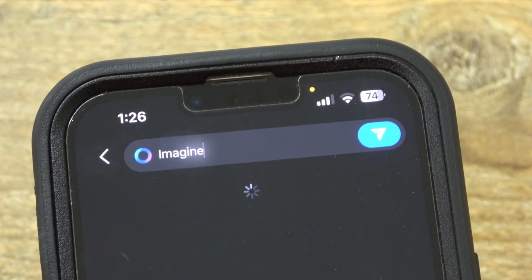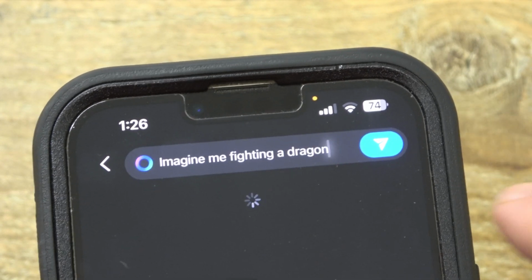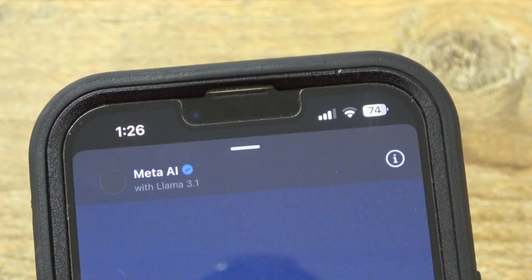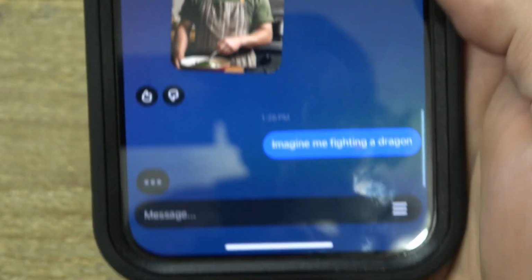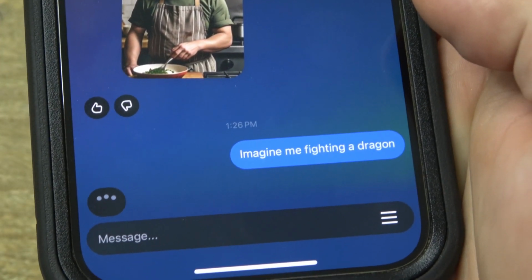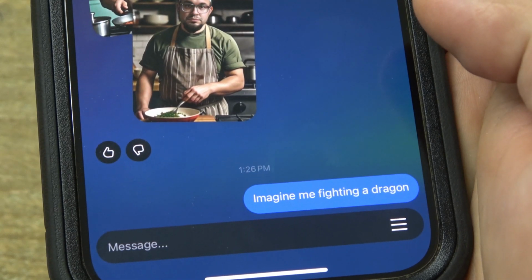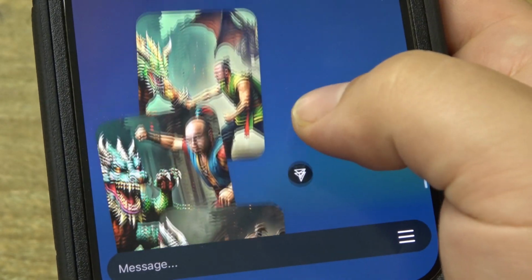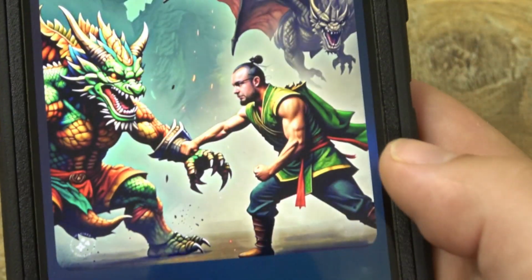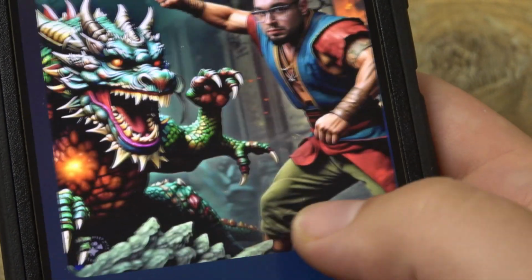Imagine me fighting a dragon. All right, hit enter. We're going to see the old ones I had here. Not to be a spoiler alert or anything, but I've been asking for a bunch of different pictures. So it's reading, doing this thing. And there you go. Pictures of me fighting a dragon. Randomly.